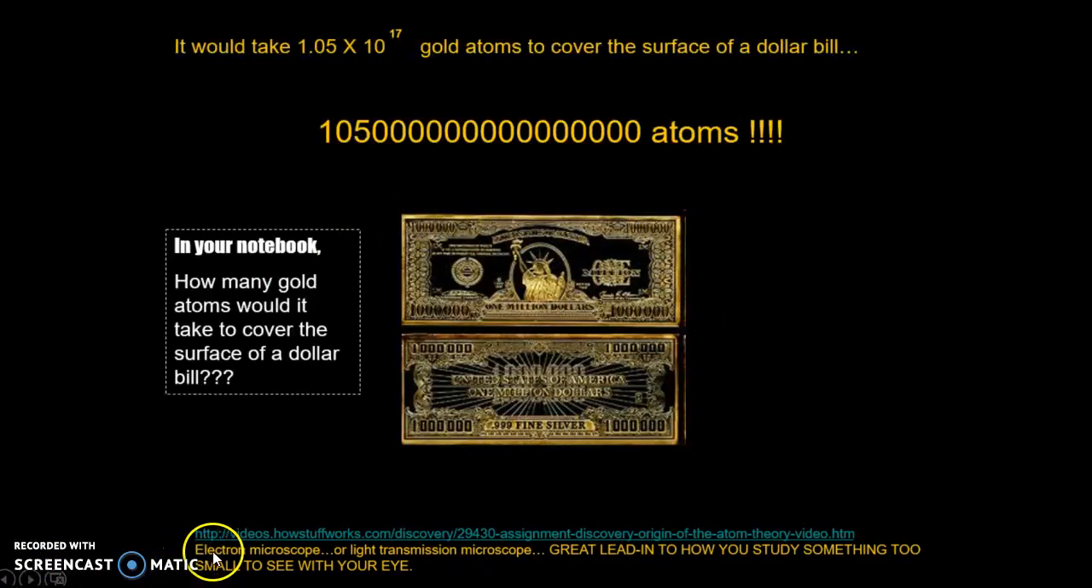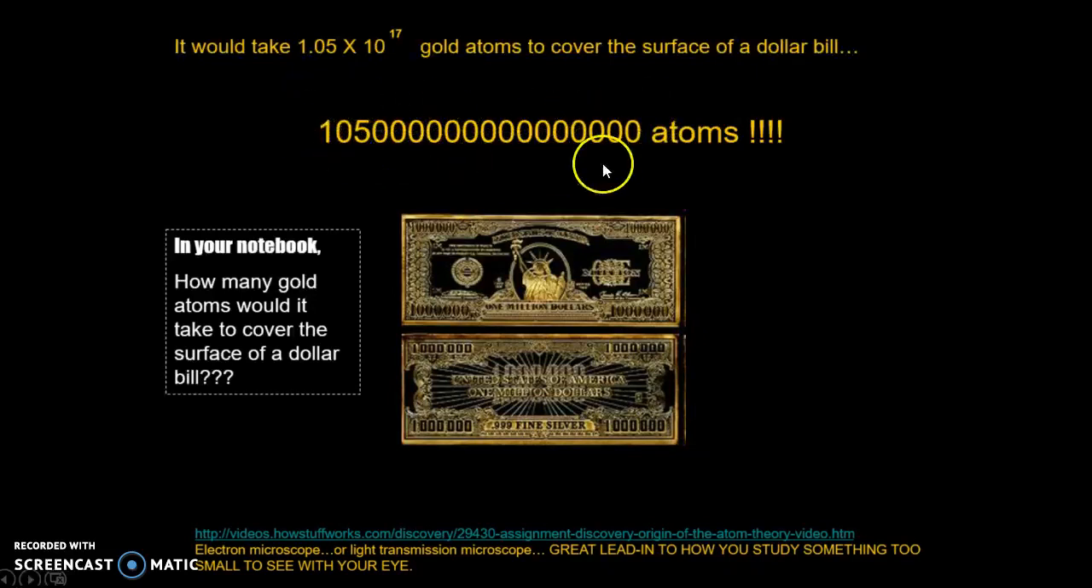And it takes special electron microscopes or light transition microscopes to see them, because they are too small to see with your eye. They're just so tiny. You need special microscopes like these to see something so small.